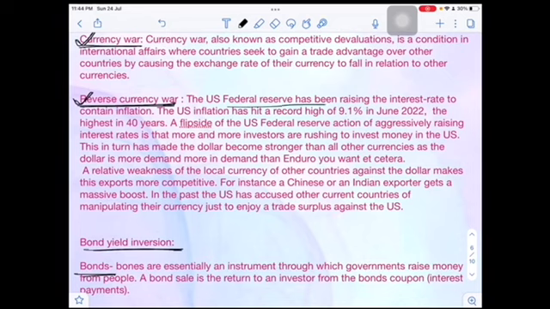The US Federal Reserve has been raising the interest rate to contain inflation, which I have just explained. The US inflation has hit a record high of 9.1% in June 2022, the highest in 40 years. The flip side of the US Federal Reserve action of aggressively raising interest rates is that more and more investors are rushing to invest money in the US. Once the US government is raising the interest rate to contain inflation, a lot of investors are rushing to invest in the USA, because their interest rate is very high, right?